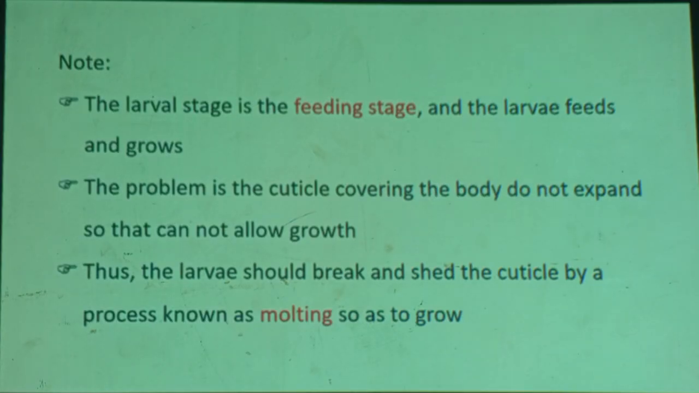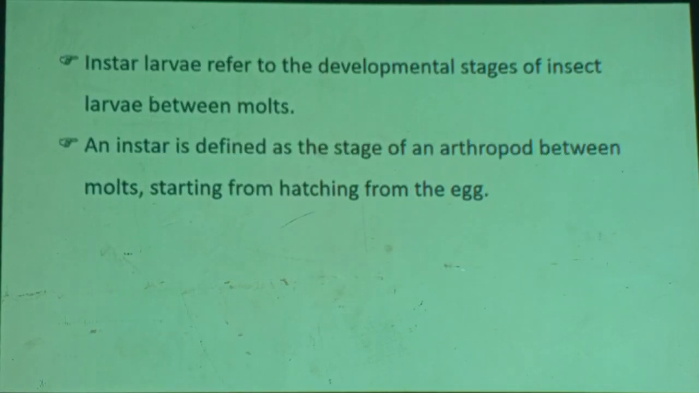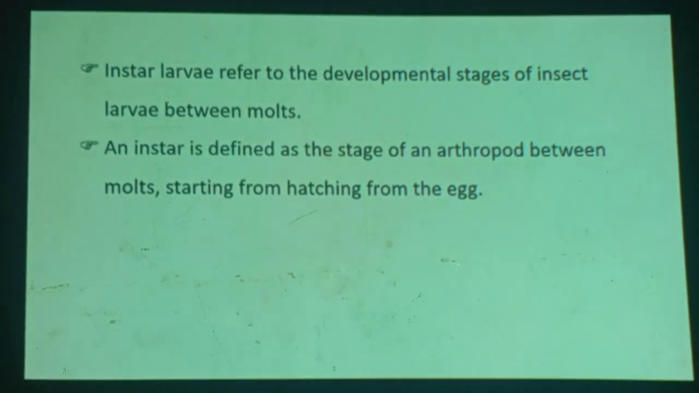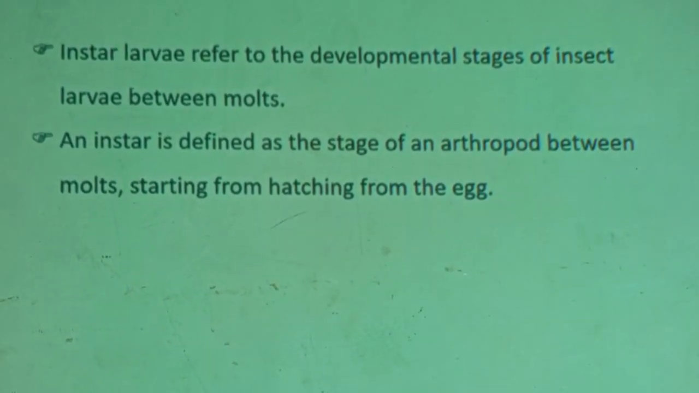Therefore, the stage between two molts is known as an instar. One butterfly may have three instar larvae, or four instars. I do have some examples I'll show you. Instar larvae refer to the developmental stage of insect larvae between molts. Between larva 1 and larva 2, one instar. An instar is defined as the stage of an arthropod between molts, starting from hatching from the egg.